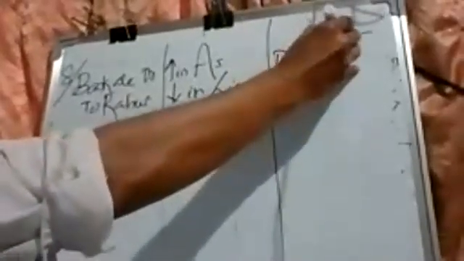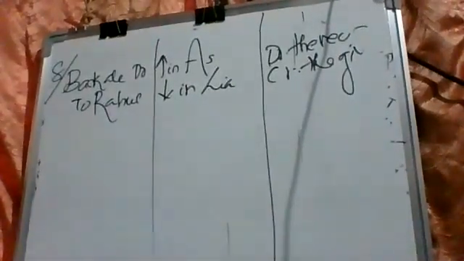Debit the receiver, credit the giver. That is already mentioned in the answer.